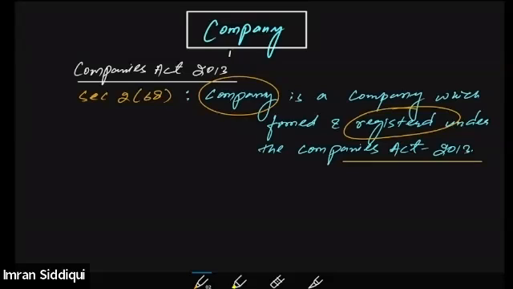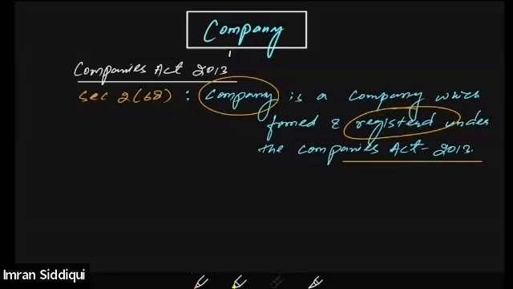Unless and until an organization is formed as per the provisions of the Companies Act 2013, and unless such an organization is registered under that act, that organization cannot be called a company. So in order to be recognized as a company, an organization or enterprise needs to be registered under the Companies Act 2013. I hope this point is clear to everybody.